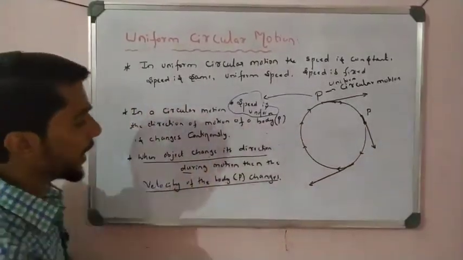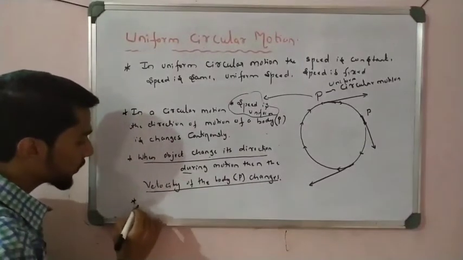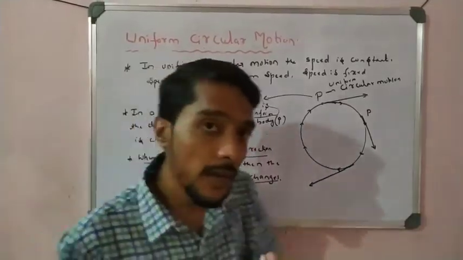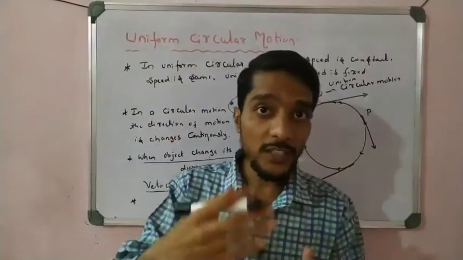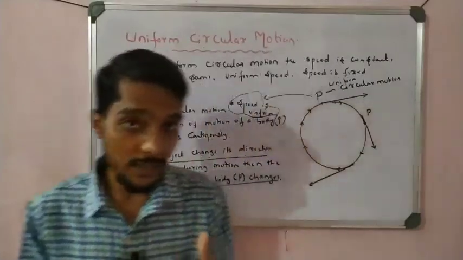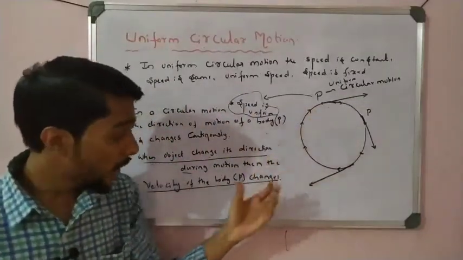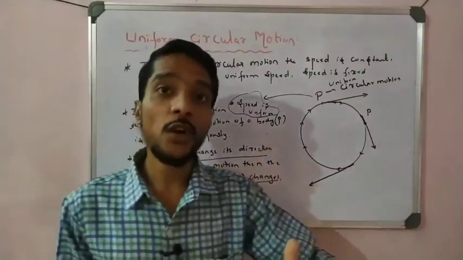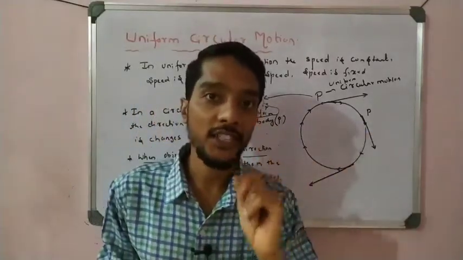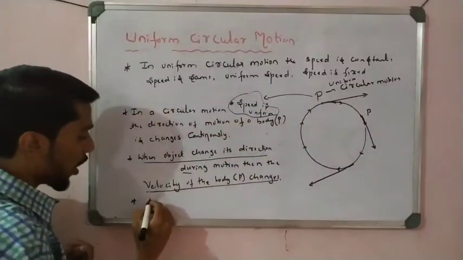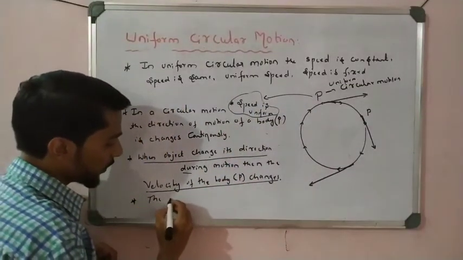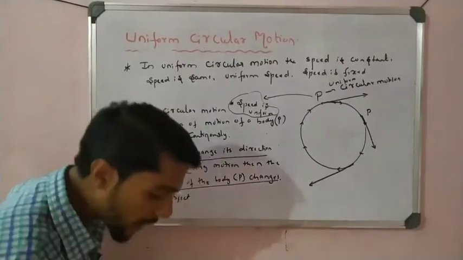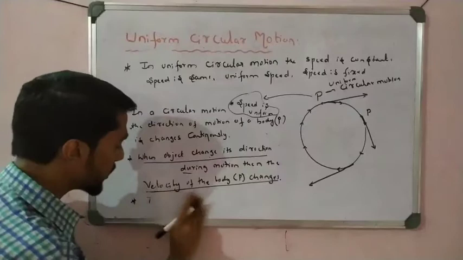Right? Now, if velocity changes, what does it mean? Let us recall the concept. Rate of change of velocity, what is it? See here, direction changes, so the velocity changes. The rate of change of velocity is called acceleration.